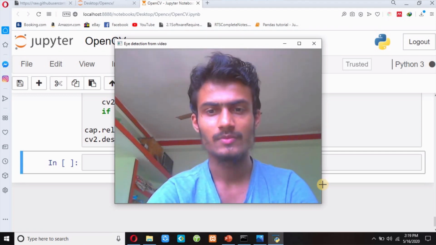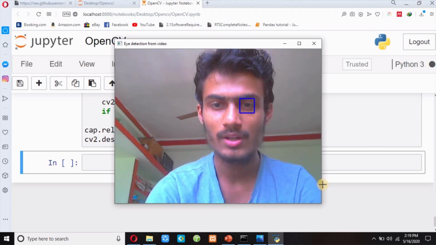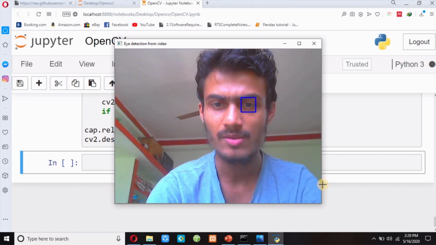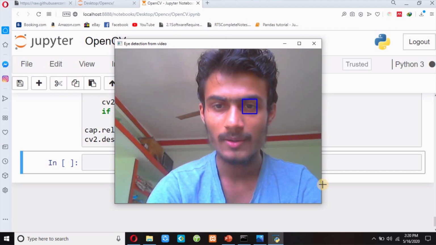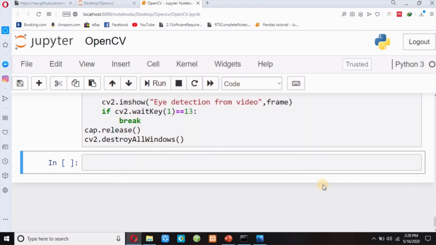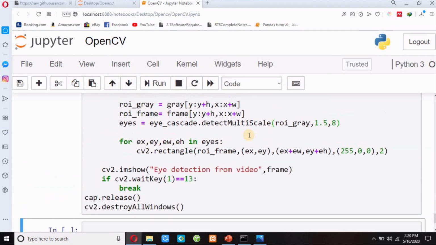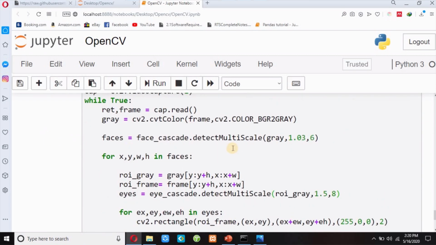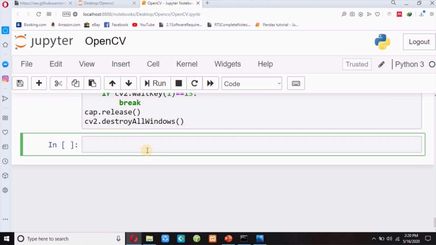So you have to put your scale factor a little bit high and also a little bit high of your minimum neighbor. Okay. Now if I press enter, it will destroy my window. So this is how you can detect eye from your video. Now guys, next topic.